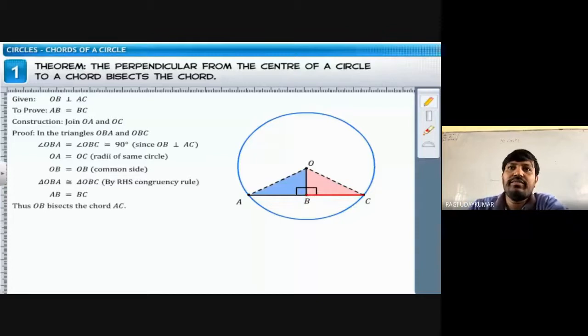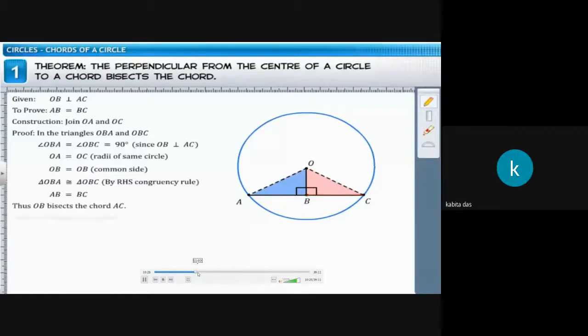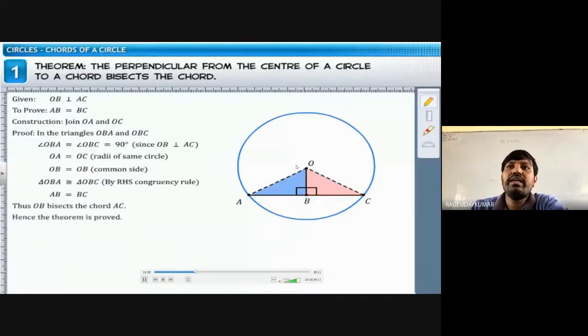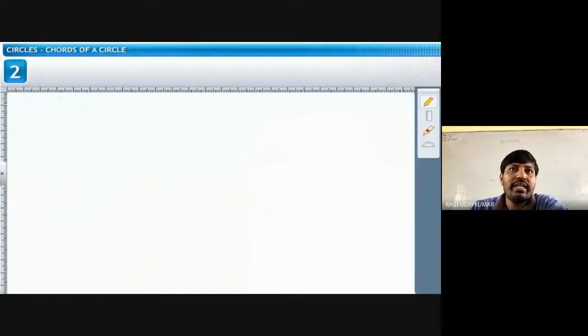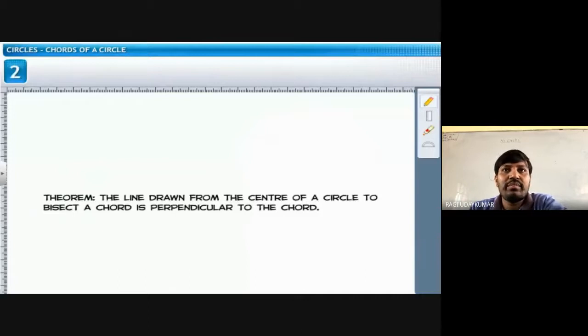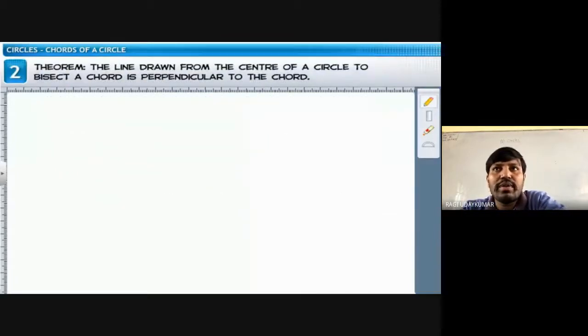समझ में आया ना? Yes, sir. So there you can say that OB is bisecting the chord. So when you draw the perpendicular line to any chord, it bisects it. Next theorem is that the line drawn from the center of the circle to bisect the chord is perpendicular to the chord. क्या है ये? Converse. This is the converse of the previous theorem.